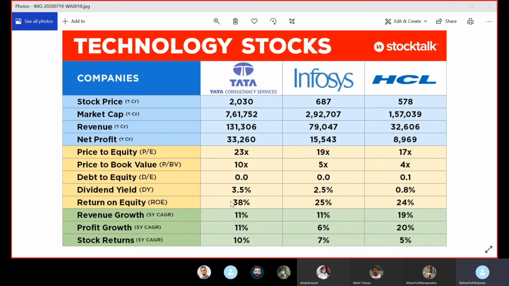But its stock return is almost double. It is giving double the return, so almost 100% higher return for 60% higher ROE. And if you see the P ratio also, TCS P ratio is about 35 to 40% higher than HCL. That is directly proportional to the return on equity.